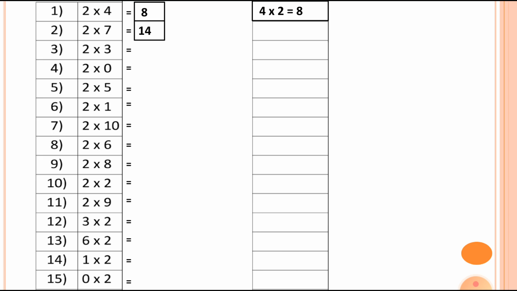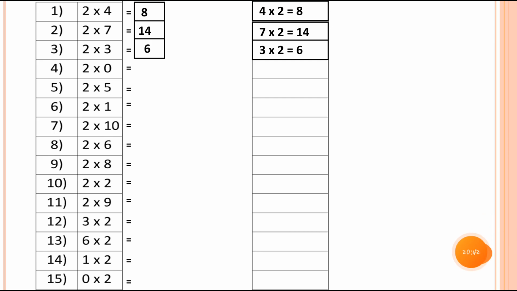Then 2 7s are 14. So we can write down that 7 2s are 14. Number 3 is 2 3s are 6. So we can write down 3 2s are 6.